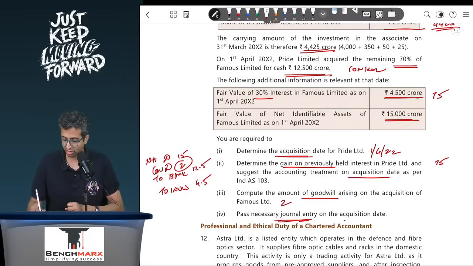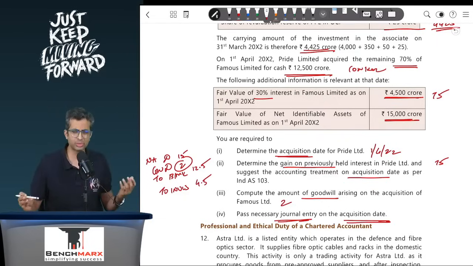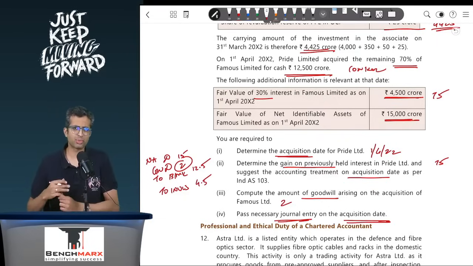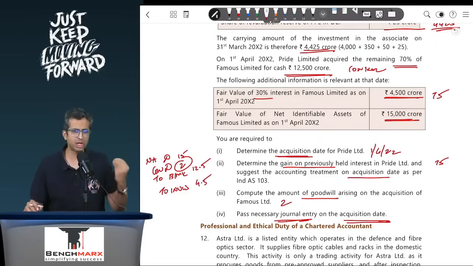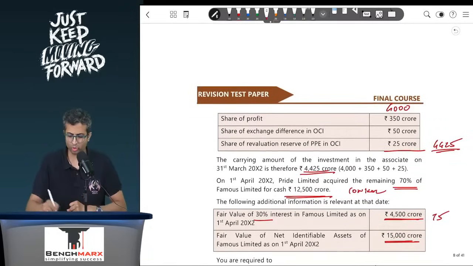Pass the necessary journal entries on the acquisition date. So ideally this should be it. The institute has probably passed a single entry. In my opinion, there will be around 2 or 3 separate entries. So as to give a complete picture, first you will have to find the gain on remeasurement. So your investment account will be debited, let us say, by 75. I just put it in short, fair value gain at 75.